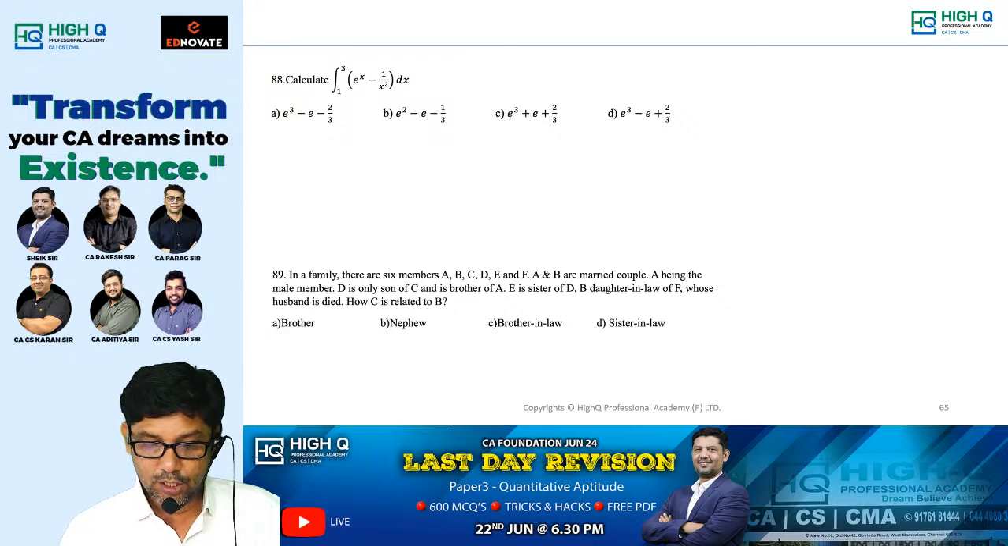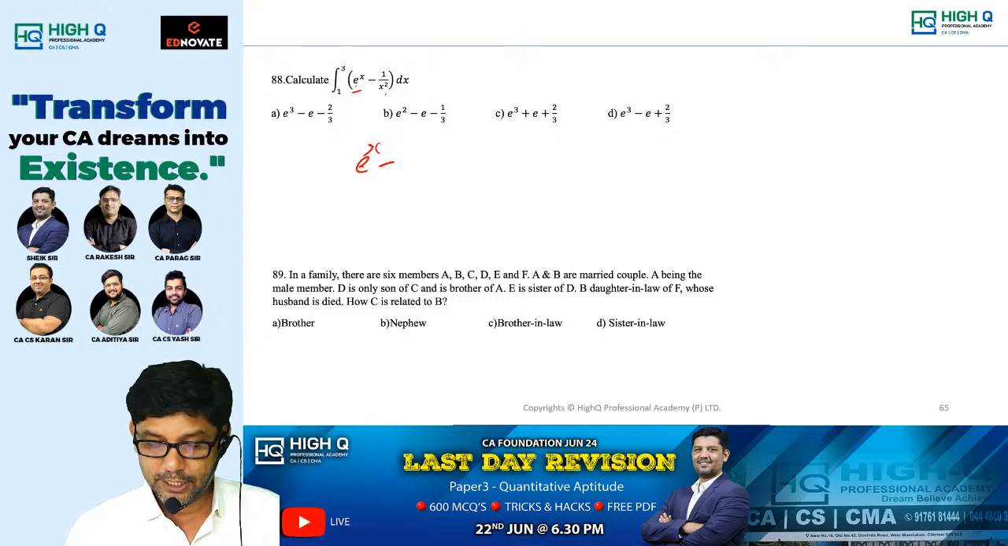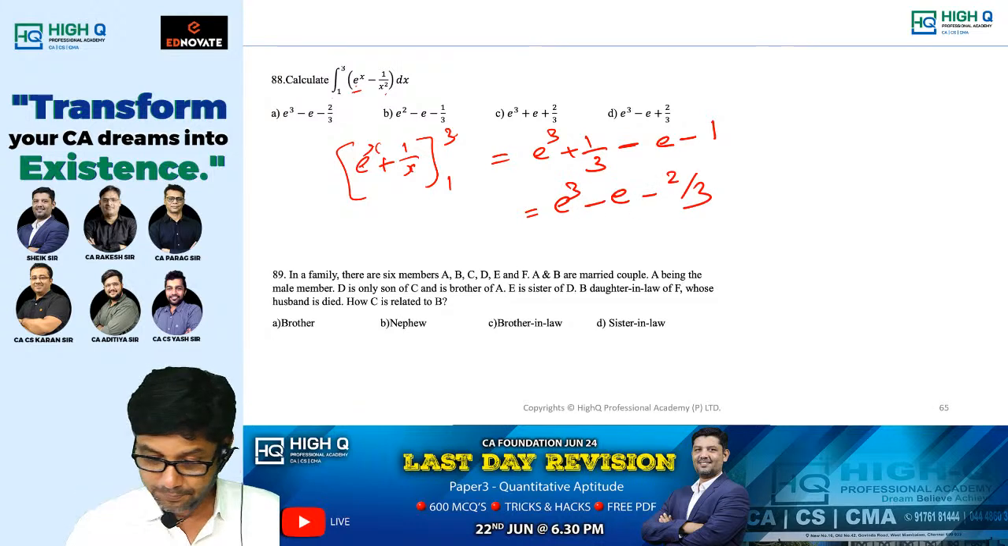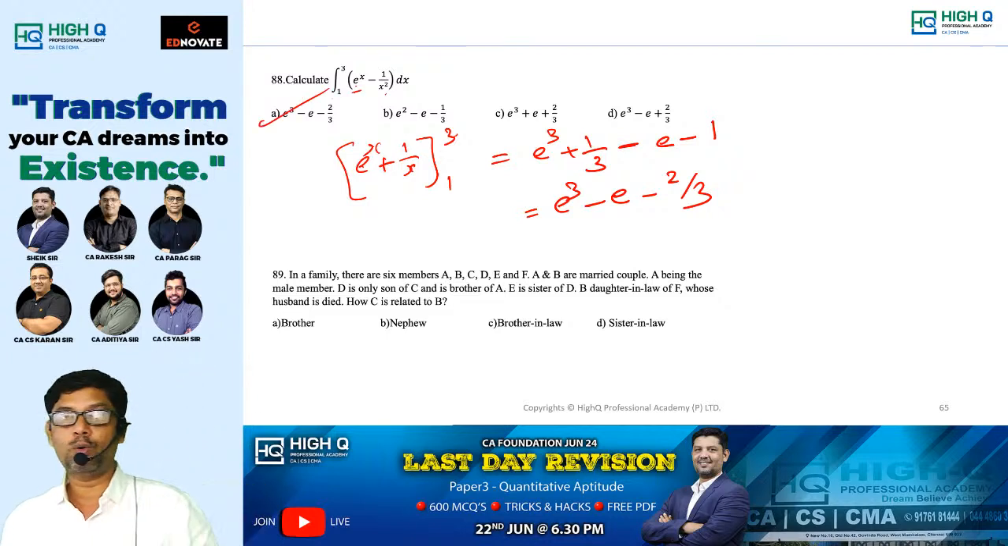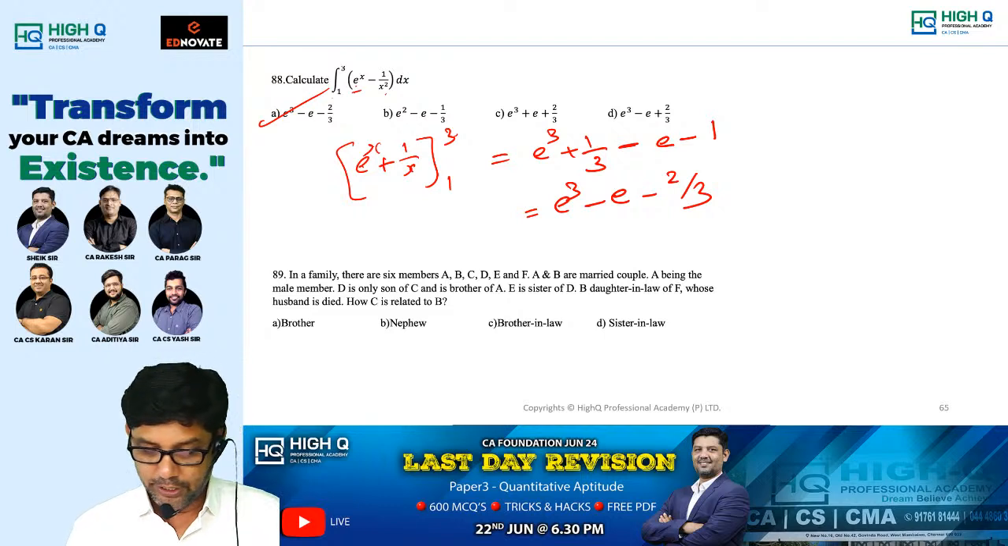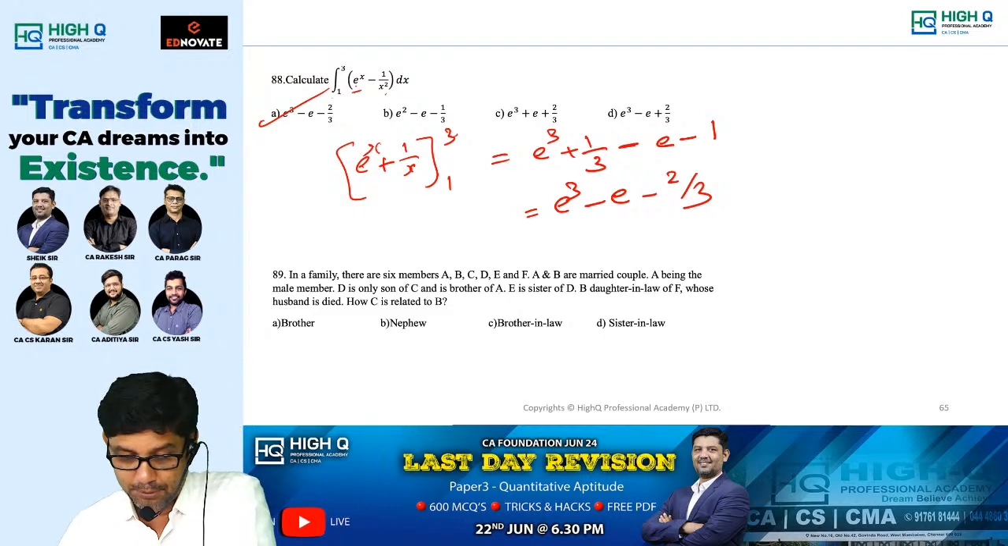Now, integral of 1 to 3 of e power x minus 1 by x square. Integral of e power x is what? E power x. Integral of minus 1 by x square is plus 1 by x. Limits 1 to 3. Upper limit: e power 3 plus 1 by 3. Lower limit: minus e minus 1. So e power 3 minus e minus 2 by 3. This one now, people who know integration, they only will be able to solve it. People who are leaving it in option, you don't need to bother about this. But still, if you ask me, it is very simple.